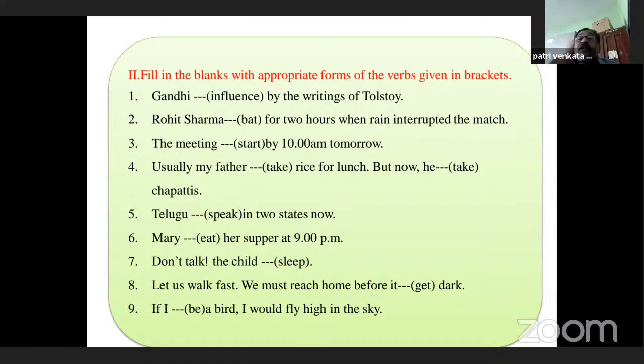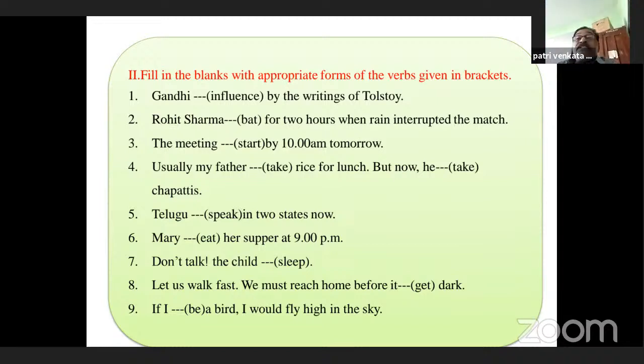Look at the next one. Rohit Sharma (bat) for 2 hours when rain interrupted the match. Yes, when rain interrupted the match, an action that had been going on. That means Rohit Sharma had been batting for 2 hours when rain interrupted the match. This is a past perfect continuous tense.